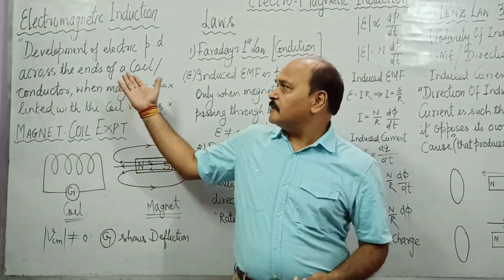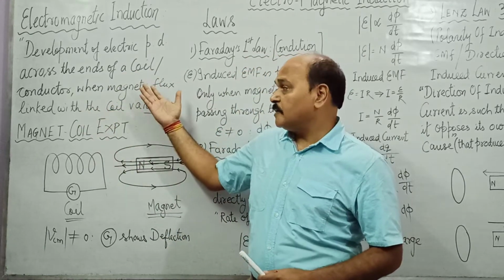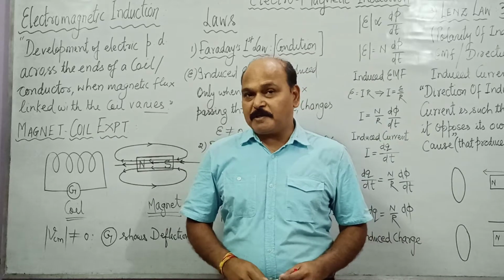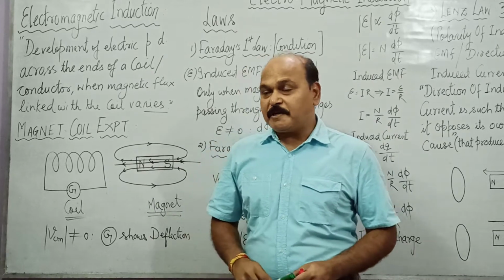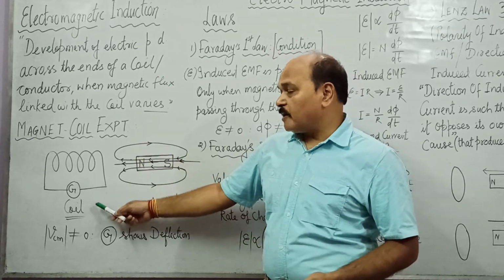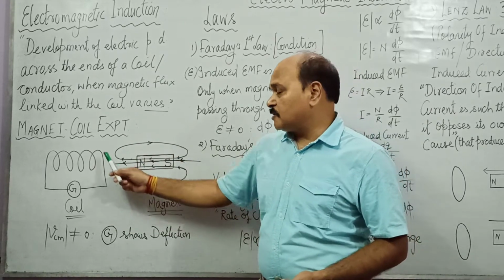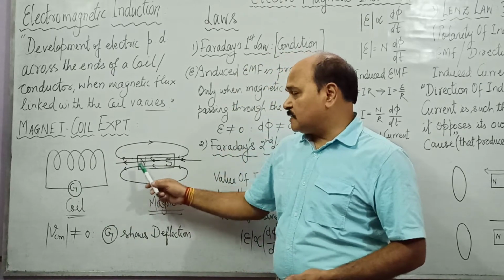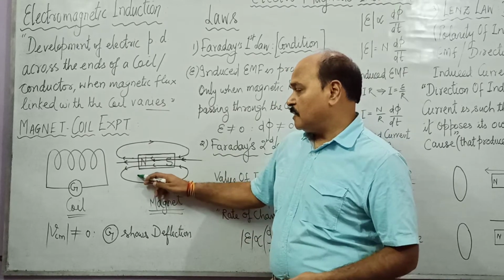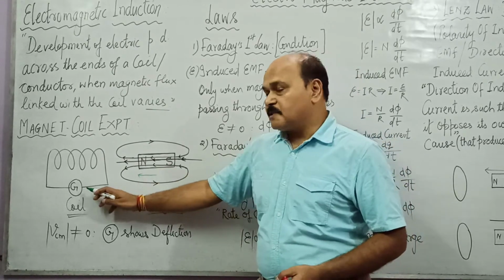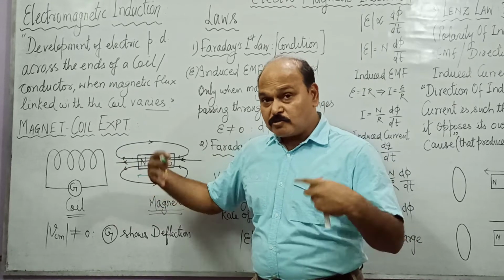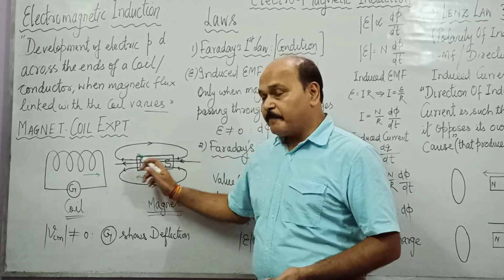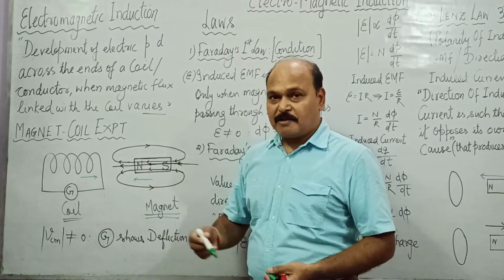So let us understand this electromagnetic induction as a phenomenon once again through a very famous experiment, which is called the magnet coil experiment. What is there in the magnet coil experiment? We have a coil and a magnet, and this coil is also connected with a galvanometer. Now, as this magnet moves towards the coil, this galvanometer connected across the coil shows deflection. Or if the coil moves towards the magnet, keeping the magnet stationary, again there is deflection.